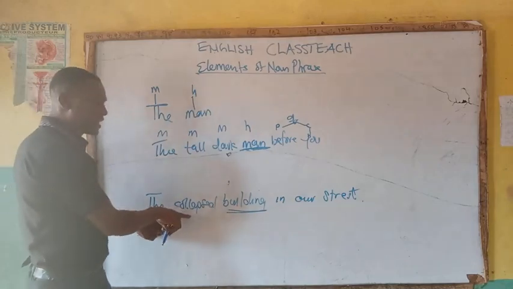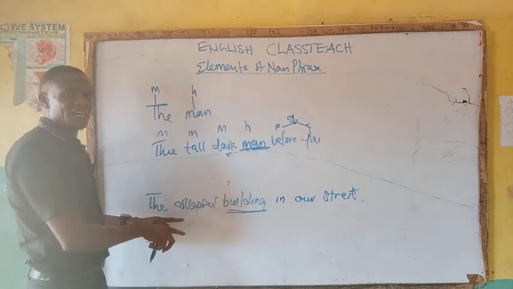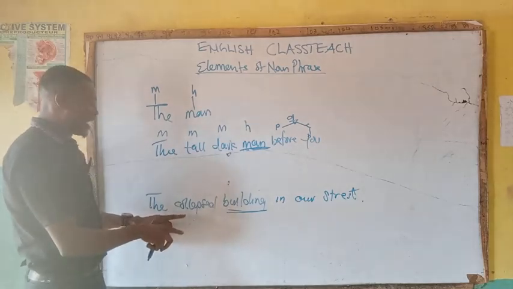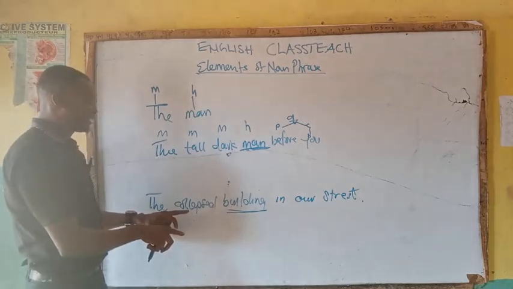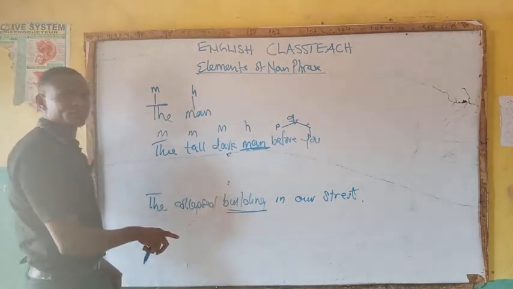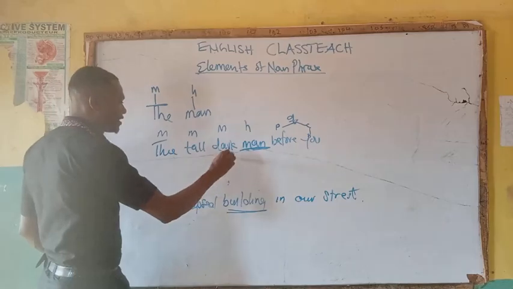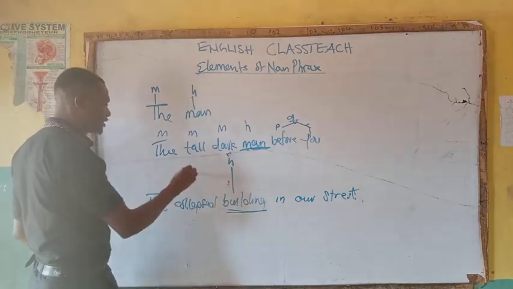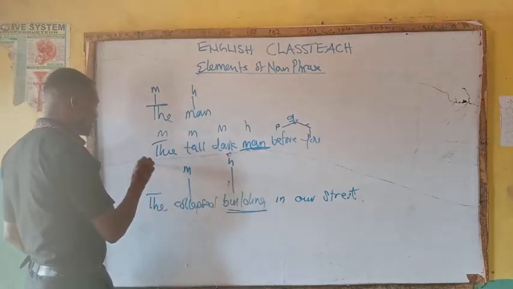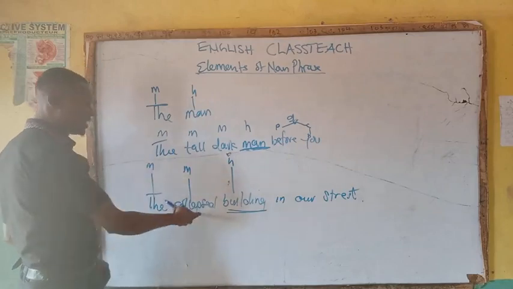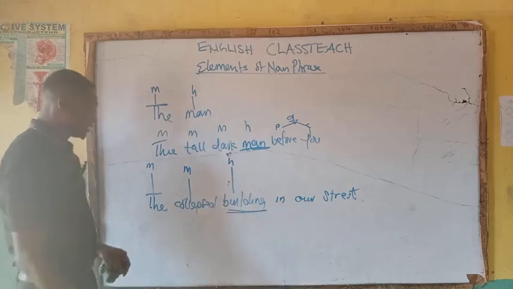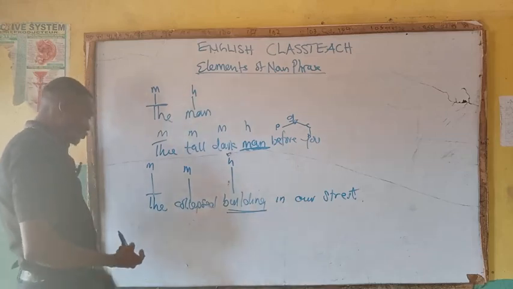So the collapsed here is not a verb. Here it is functioning as what? As an adjective. So here we have H coming on this. This one will be modifier and modifier. So you can remove this one, and the group of words still has meaning.